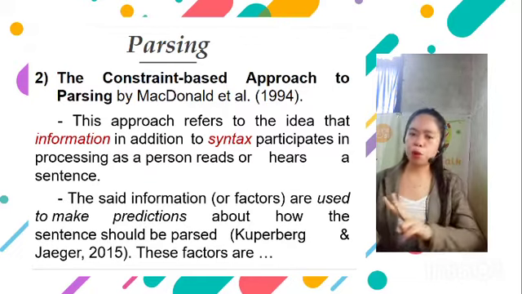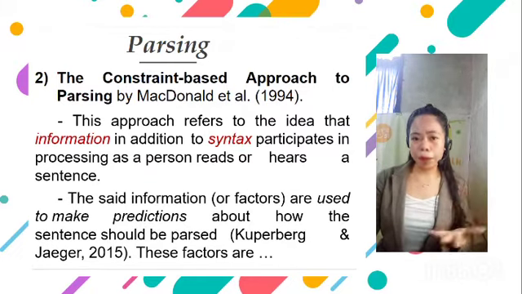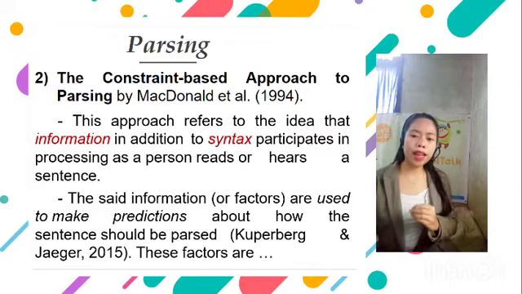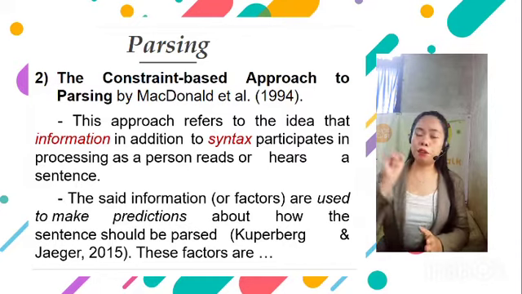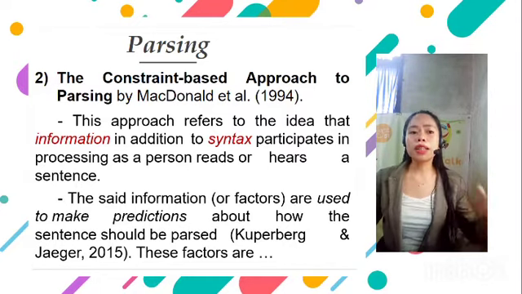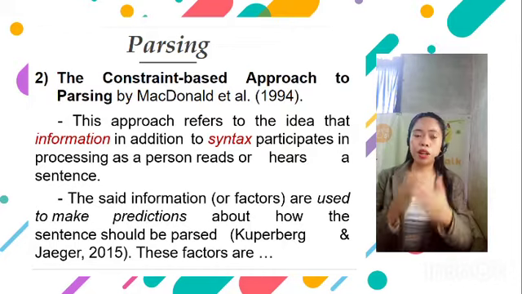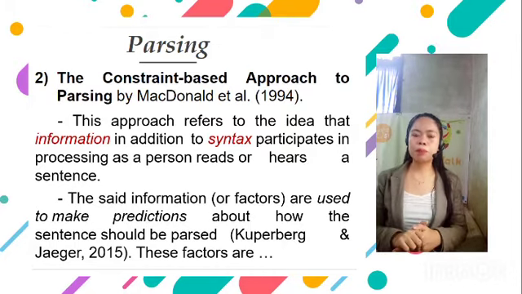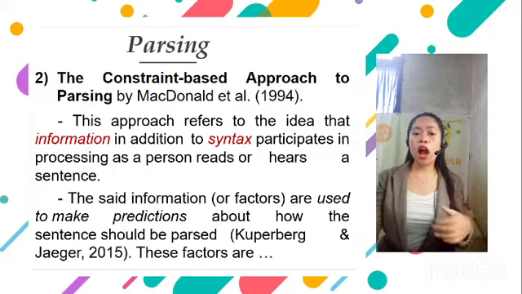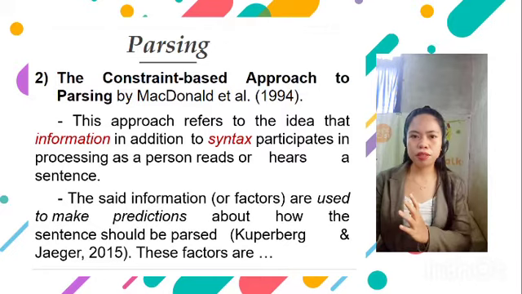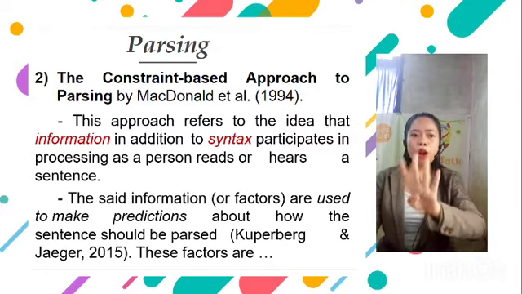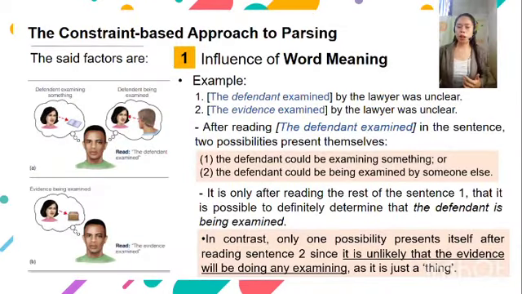Let's go to the second approach or second model, the constraint-based approach to parsing by MacDonald et al. in 1994. This approach refers to the idea that information, in addition to syntax, participates in processing as a person reads or hears a sentence. The said information or factors are made to make predictions about how sentences should be parsed. So there are 4 factors. First is the influence of word meaning. The words and their meaning affect the interpretation of a sentence.